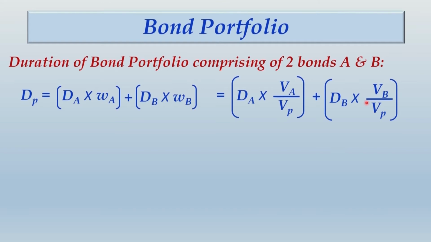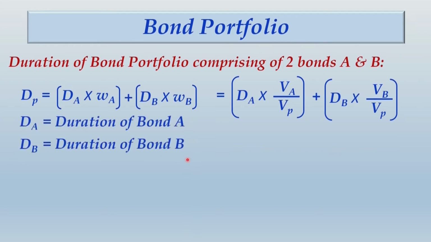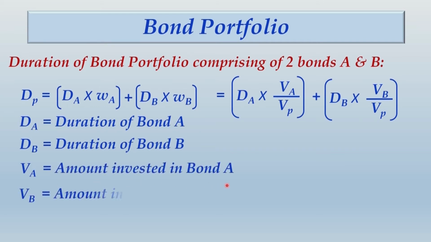This equation is just the secondary version of this primary equation. Now DA is the duration of bond A, DB is the duration of bond B, VA is the amount invested in bond A, VB is the amount invested in bond B, and VP is the overall money invested in the entire portfolio, which represents the value of the portfolio, which is aggregate of VA and VB. So friends, do one thing, note down this whole thing and then we shall move ahead.